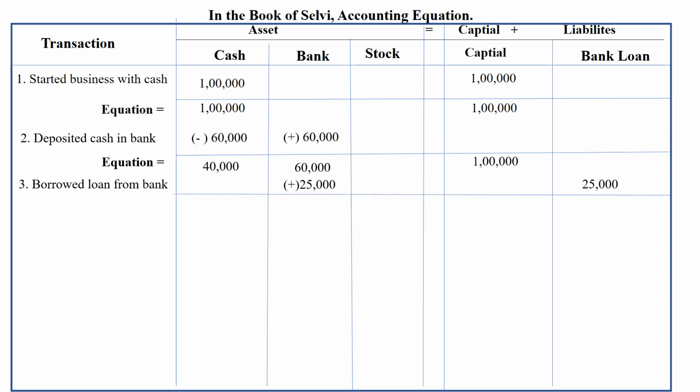Now you can equalize it. 40,000 in the cash column, bring the 40,000 as it is in the equation, and 60,000 plus 25,000, 85,000, and in the stock column still no transaction. Capital, bring the capital as it is. நம்ம போட்ட முதல் அப்படியே தான் இருக்கும். And the bank loan 25,000. The liabilities, creditors, increased by 25,000.